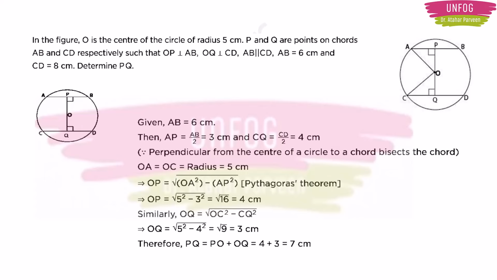Then you can easily apply Pythagoras theorem for triangles AOP and COQ, and then you can easily find the value of PQ by adding OP and OQ. You will get the values of OP and OQ by using the Pythagoras theorem.